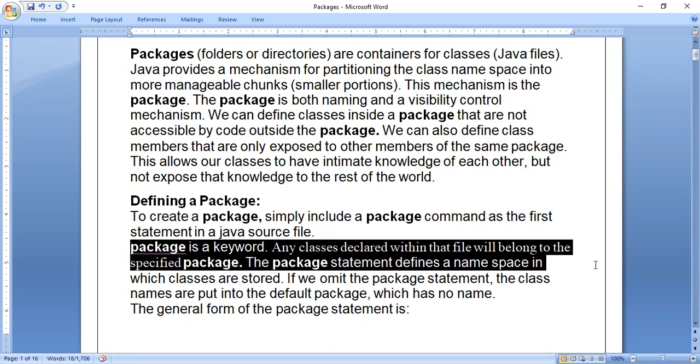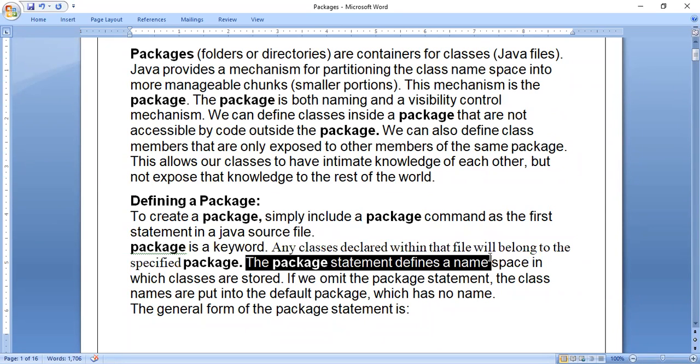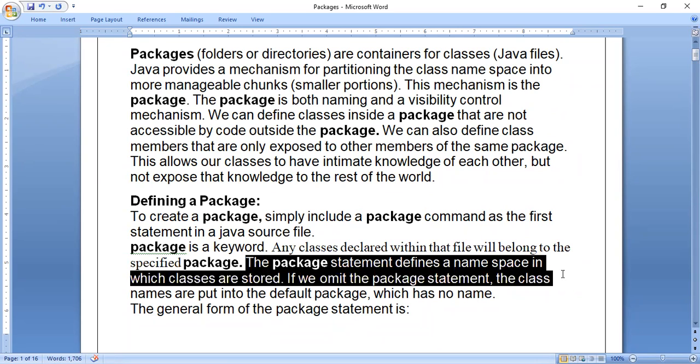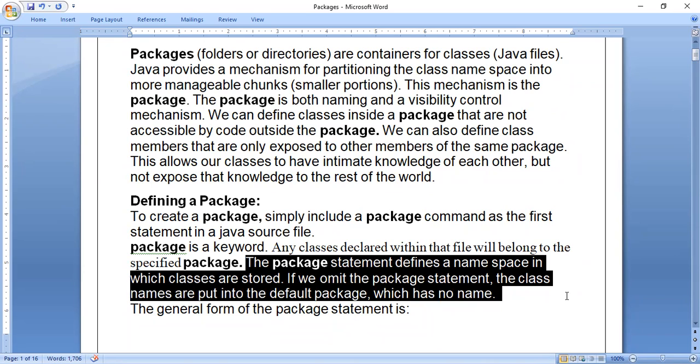So any Java files are declared within that file. When you write a class, you can say it is declared in that file. If you want to say as a whole, that is a Java file or Java class. So any classes declared within that file will belong to the specified package. The package statement defines a namespace in which classes are stored. If you omit the package statement, the class names are put into the default package, which has no name.